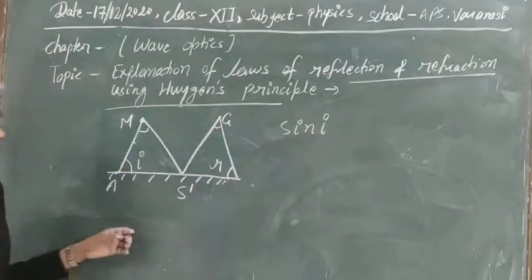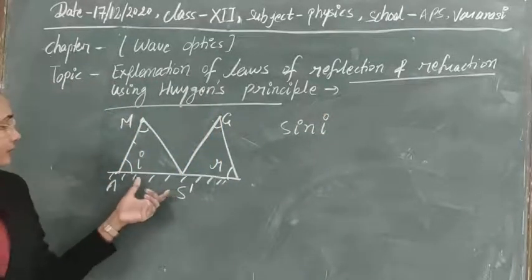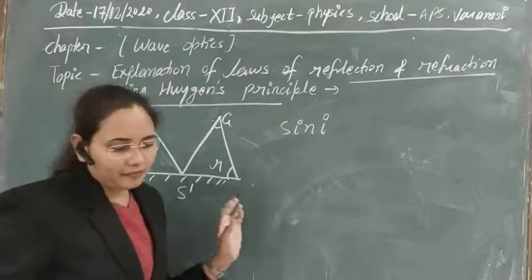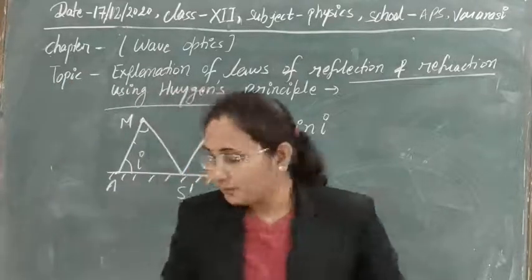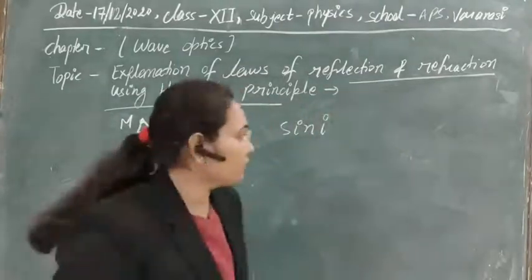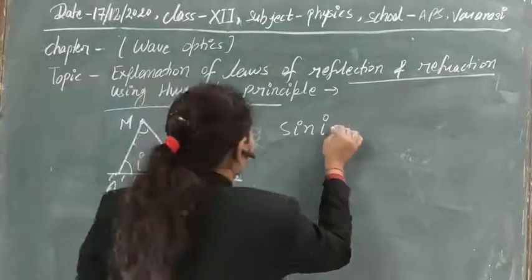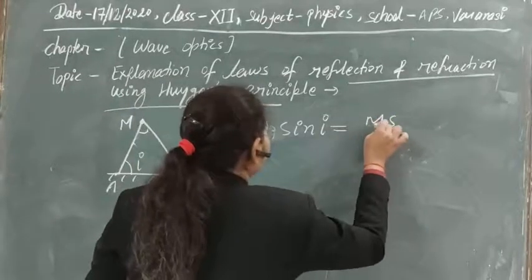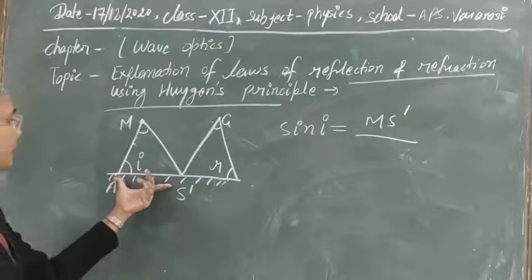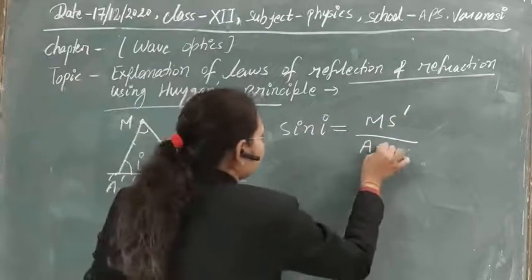Sine I is equal to perpendicular upon hypotenuse. So here what is the perpendicular? Don't be confused with the figure. The perpendicular is nothing but this, because this angle is here. So this is equal to M S dash, and upon this is the hypotenuse. This is equal to A S dash.